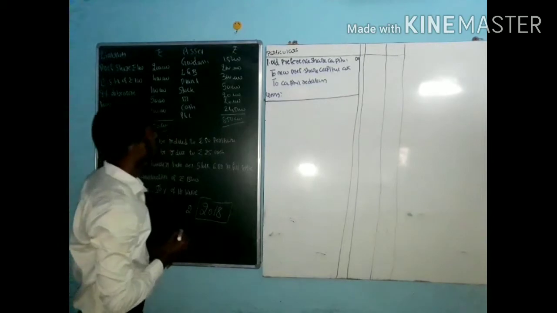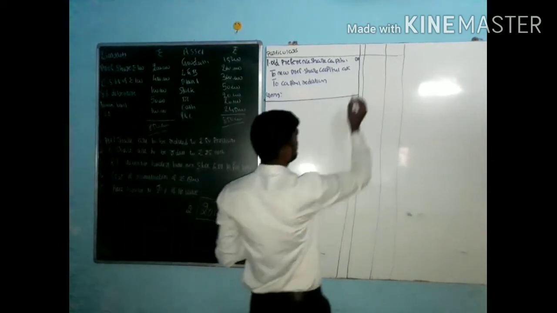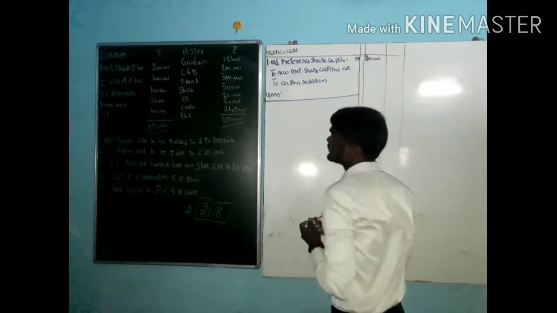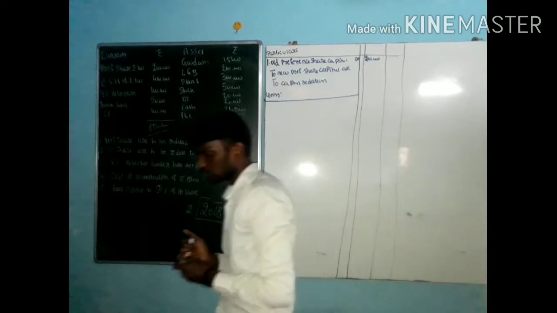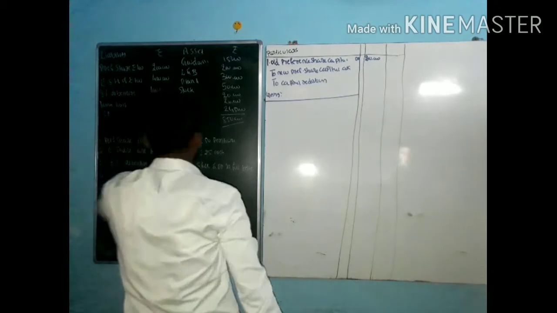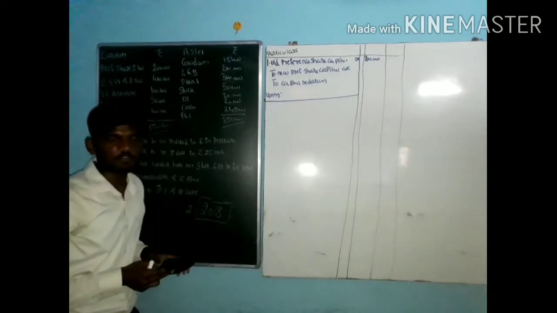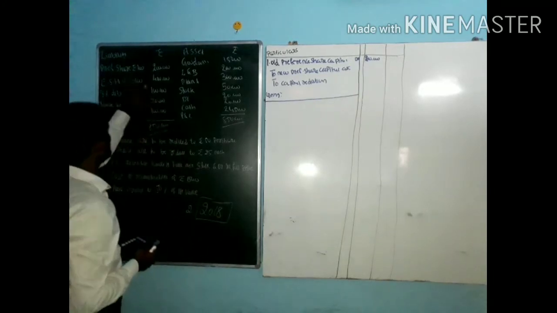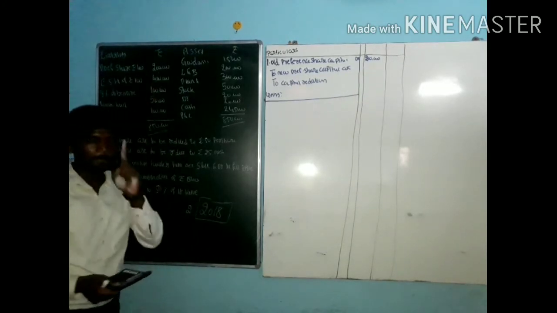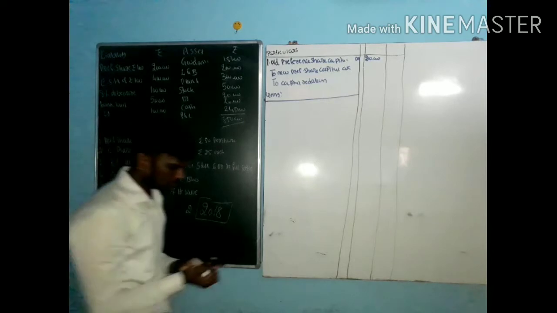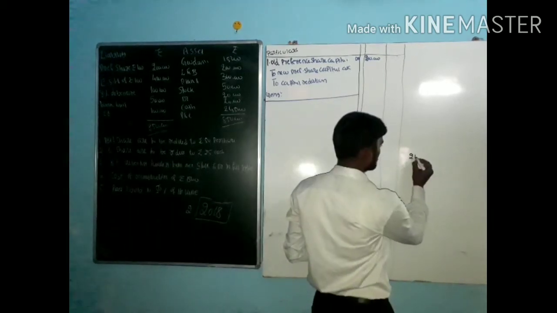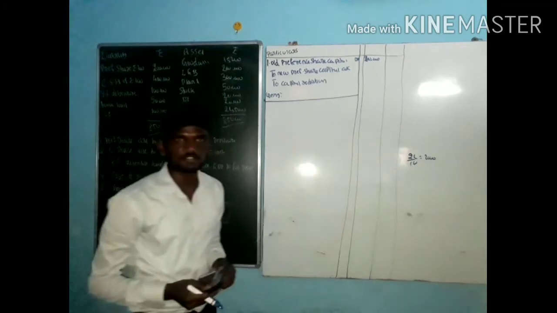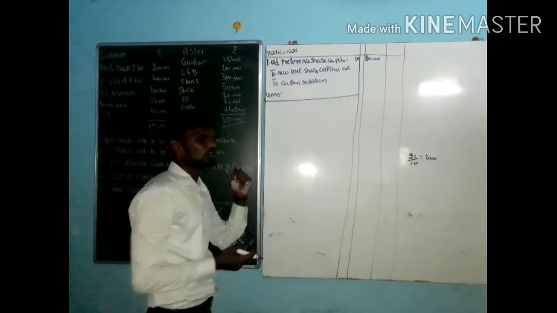How to go with the value? How much old preference share? Old preference share is 2 lakh. Next one. How much new preference share? New preference share is only 50 per share. When it comes to 50 per share, how many shares they issued, that we have to identify. What is the value here? Value is 2 lakh. Per share value is how much? 100. It means we need to calculate 2 lakh divided by 100. We are getting how many preference shares? That is 2000. But almost in the question they are going to specify.